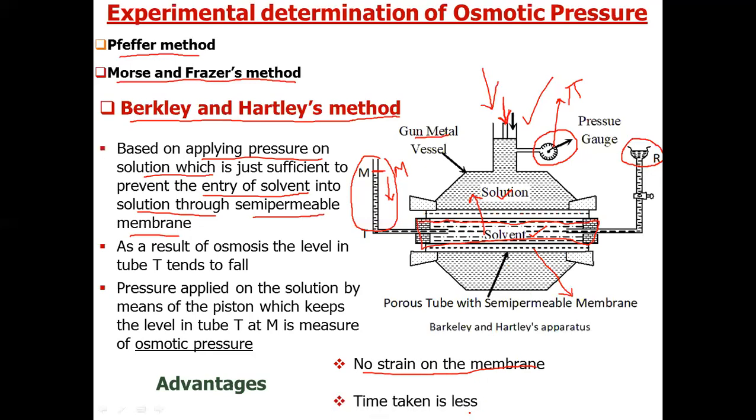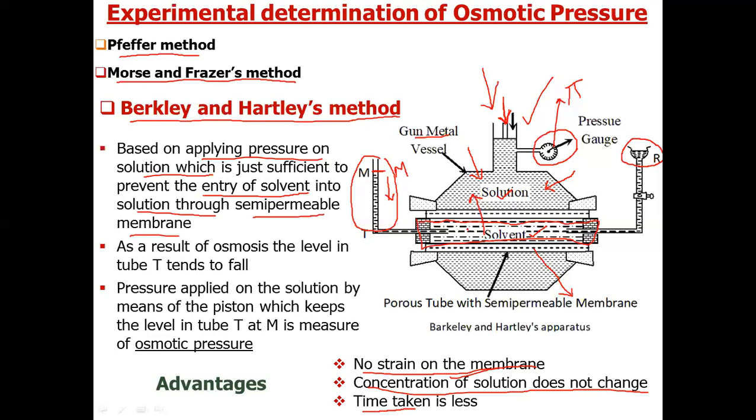Second, this method takes less time. Third, the concentration of the solution does not change. Osmotic pressure depends upon the concentration of the solution. So if you want to note down the osmotic pressure accurately, we should always keep the concentration constant.